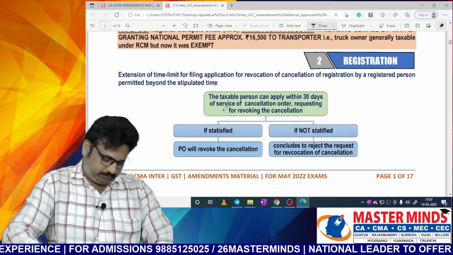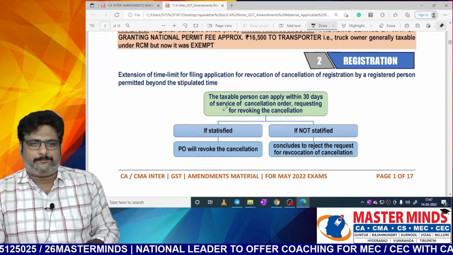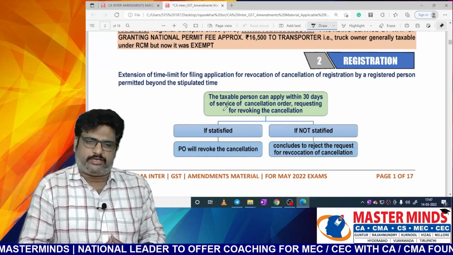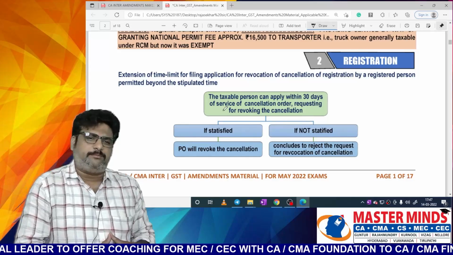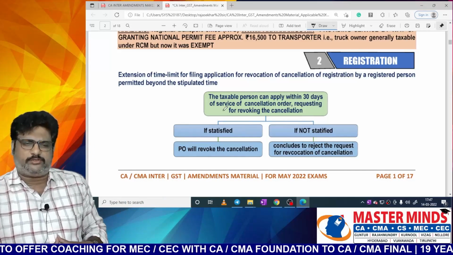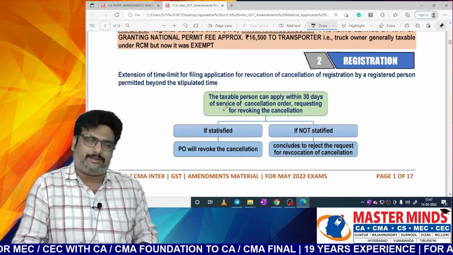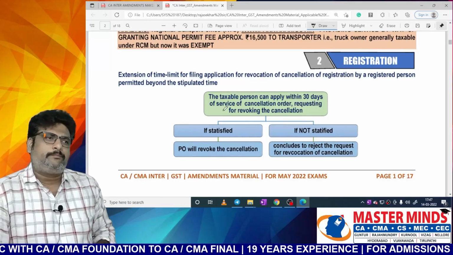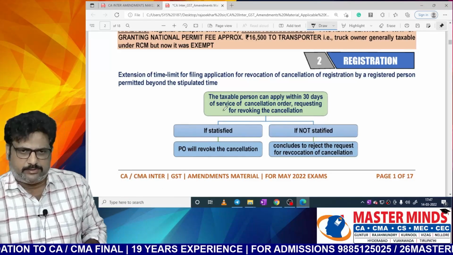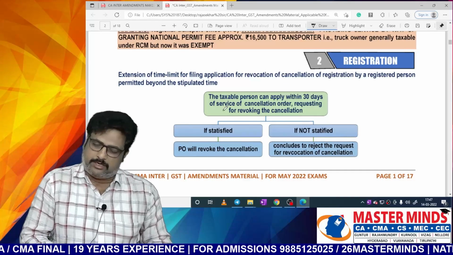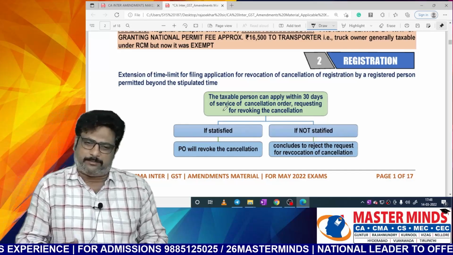Now the topic is with respect to registration: extension of the time limit for filing the application for revocation of cancellation of registration by a registered person, permitting beyond the stipulated time. Here, what is meant by revocation and what is meant by cancellation? As per section 29 subsection 1, in a few cases, when applied by the registered person, your RC will be cancelled. Whereas section 29 subsection 2 deals with cancellation by the department.